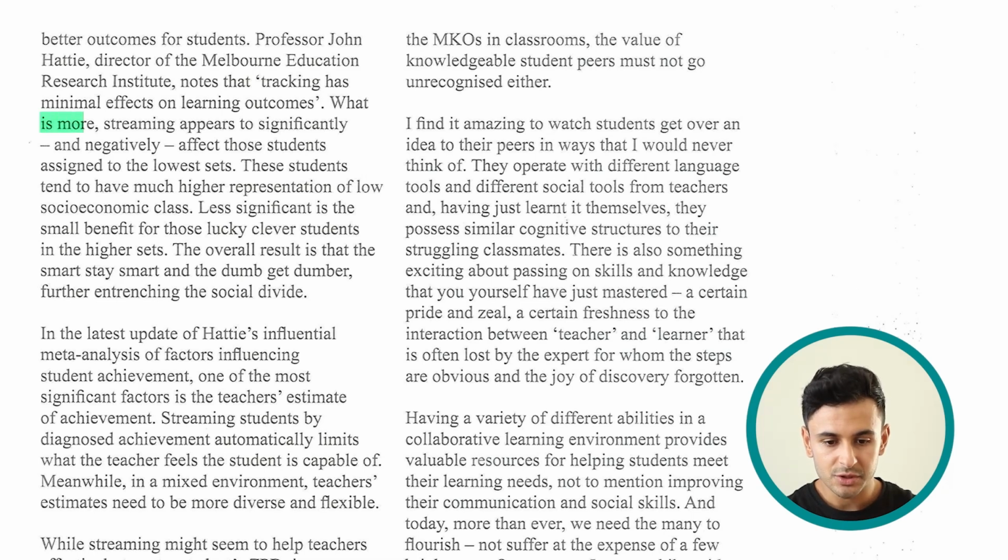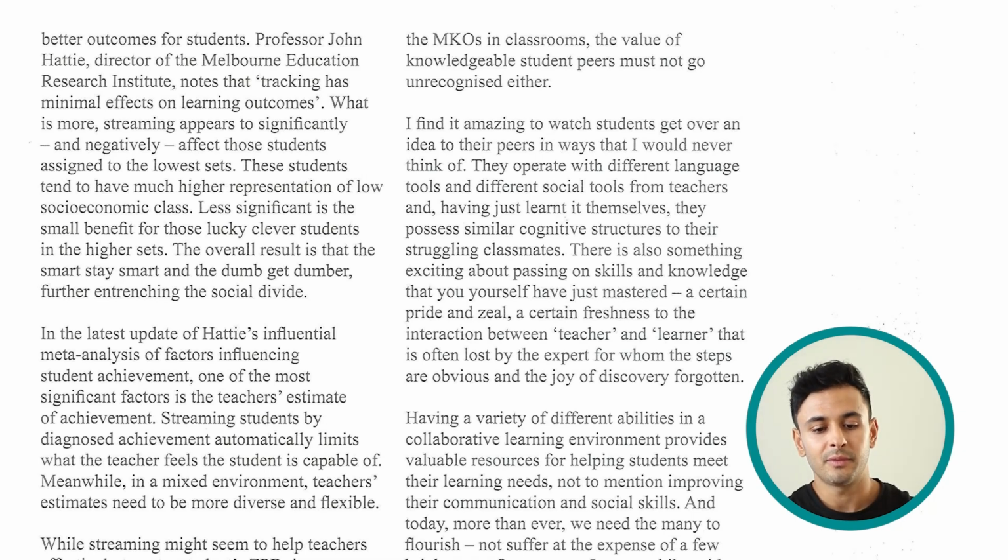What is more, streaming appears to significantly and negatively affect those students assigned to the lowest sets. These students tend to have much higher representations of low socioeconomic class. Less significant is the small benefit for those lucky, clever students in the higher sets. So he's saying even when you separate them, the students with a low level will suffer the most.